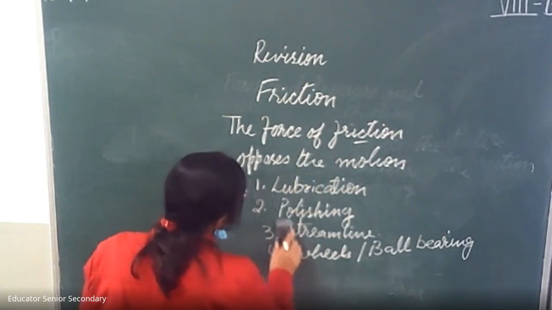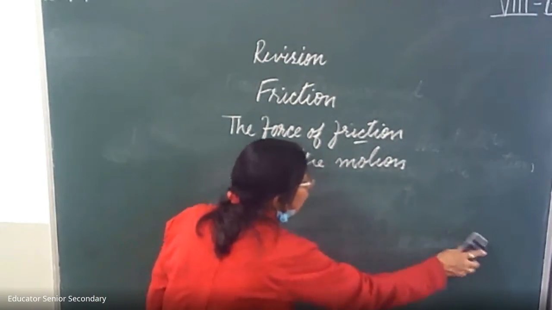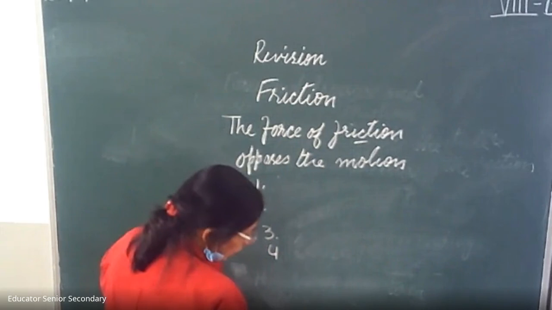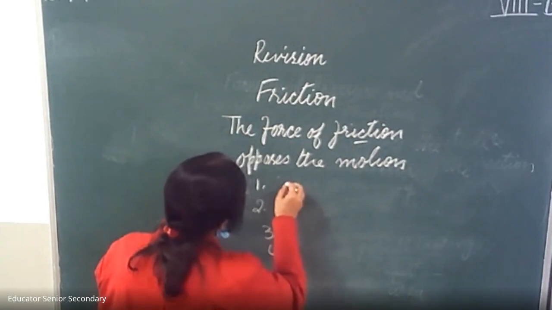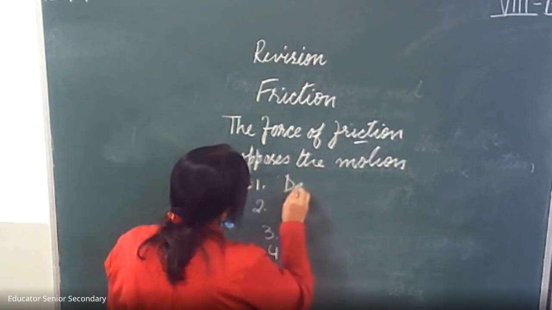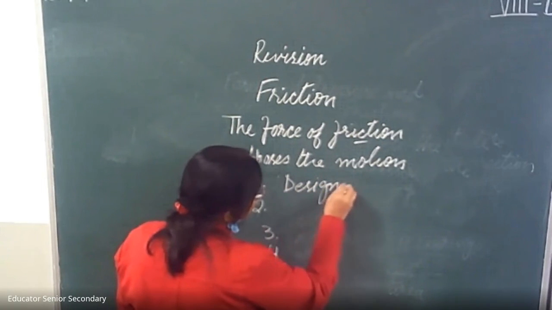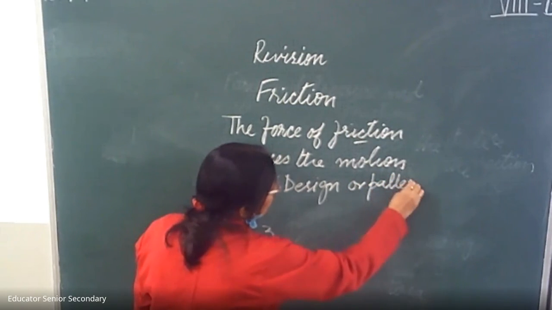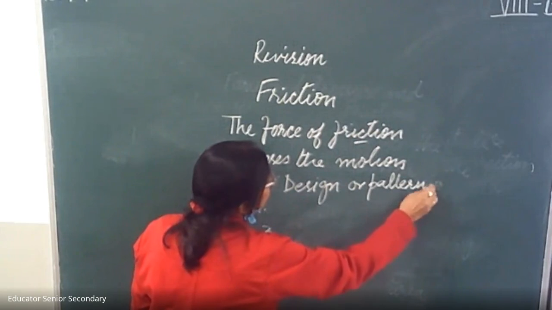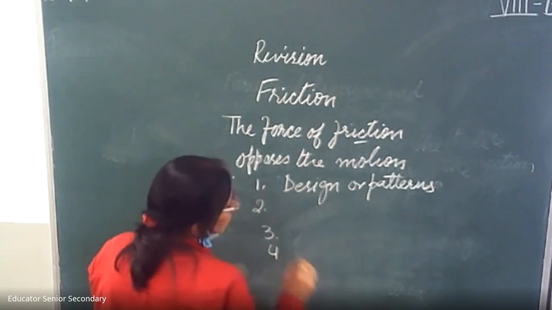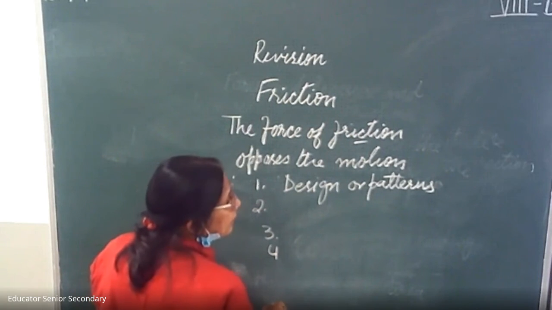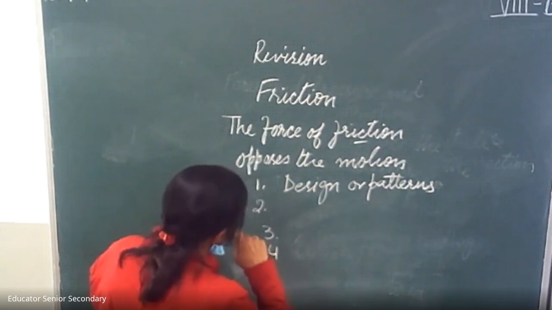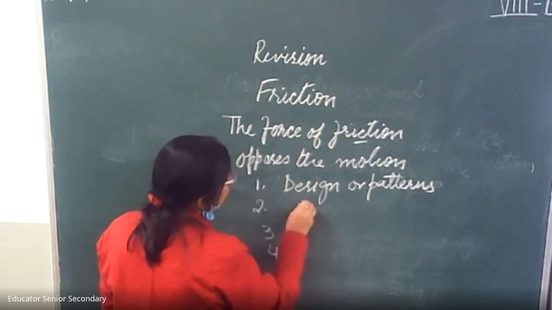Sometimes we need to increase the friction also. How are we going to increase the friction? First, by making designs or patterns on tires. That increases the friction. And sometimes you have seen that in the rainy season, the roads are strewn with small pebbles to increase the friction.